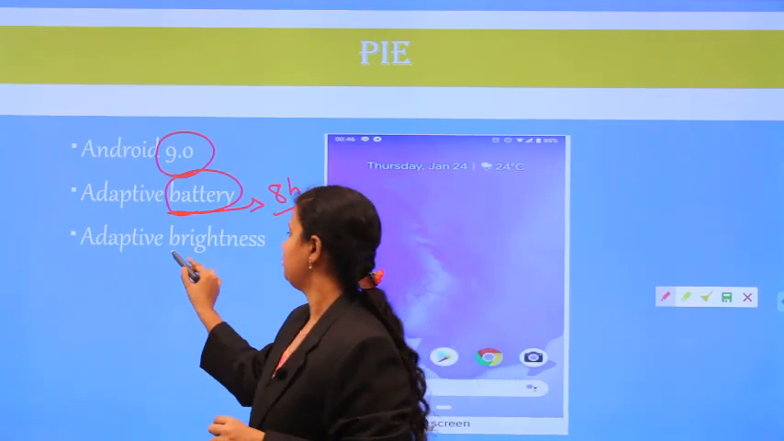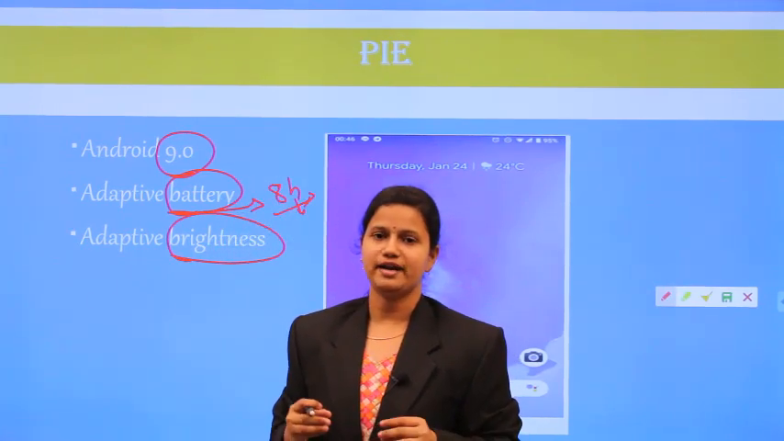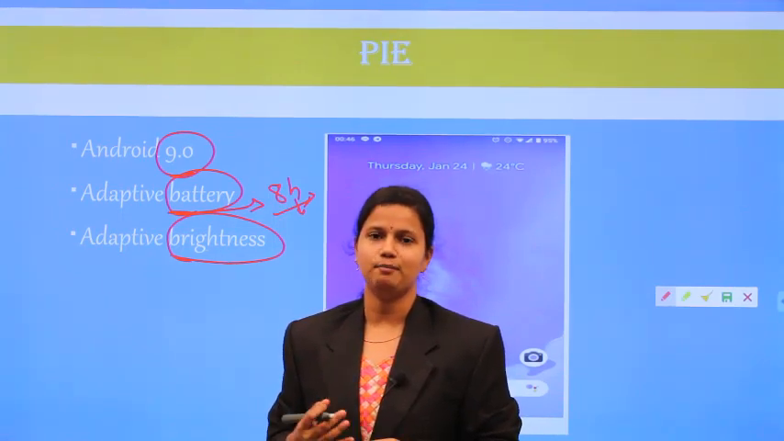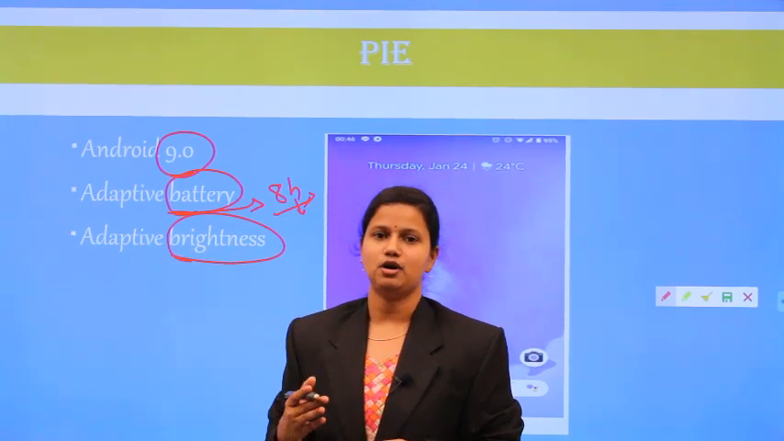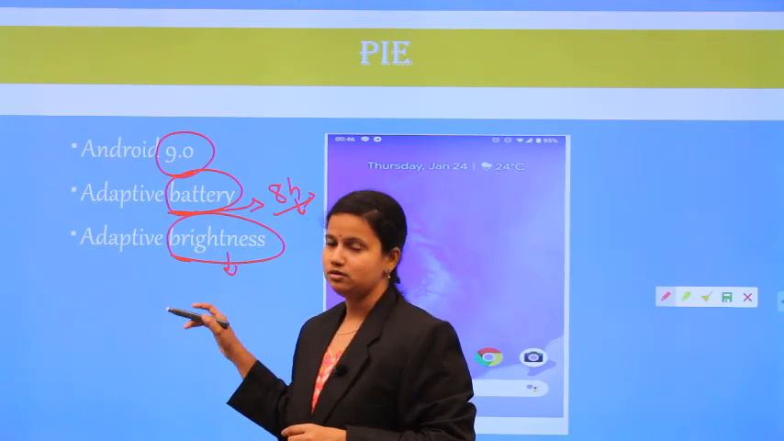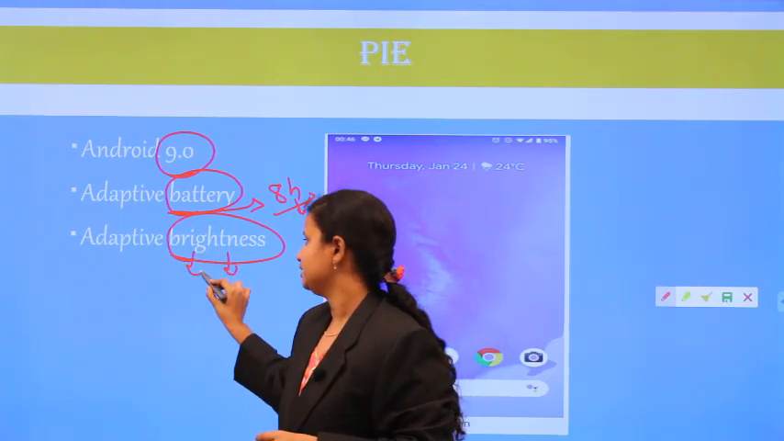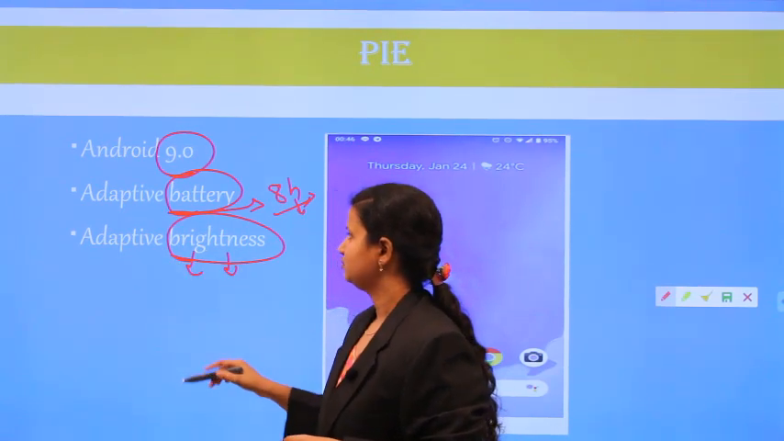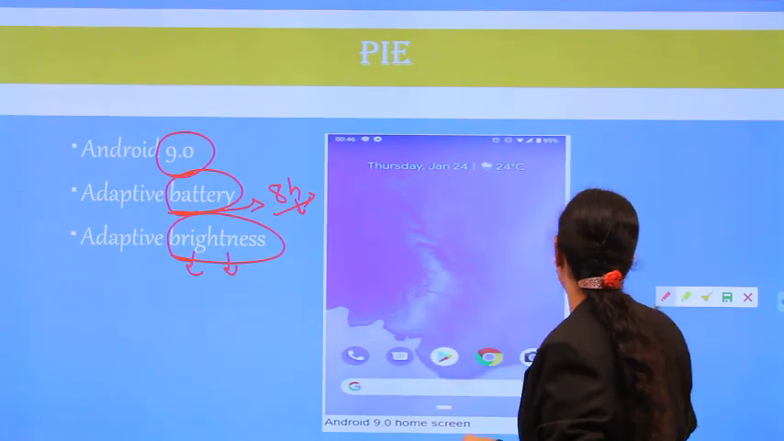And also adaptive brightness. So what is this adaptive brightness? When you are indoors, the brightness your mobile requires will be less compared to when you are going to outdoor places. Based on the situation, whether your mobile is indoors or outdoors, the brightness of your mobile will be decreased or increased automatically. This is adaptive brightness, and also adaptive battery. These are the two features added in the Pie version.